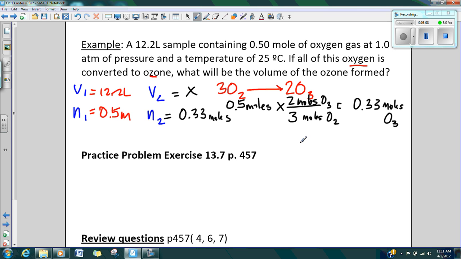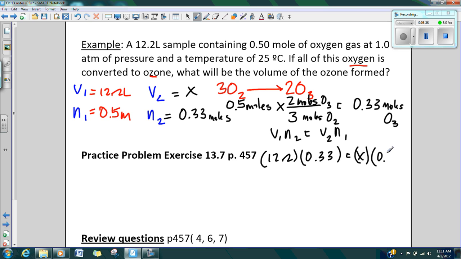So just simple plug and chug like we talked about, just plug in the numbers and do the algebra. So we know that we have V1 times N2 equals volume 2 times the number of moles in the beginning situation. So my volume here is going to be 12.2, sorry about that, and N2 is going to be 0.33, and my new volume is going to be my X, that's what I'm trying to determine, and N1 is going to be 0.50 moles. Go ahead and solve and do your algebra magic there, and my volume is going to be 8,